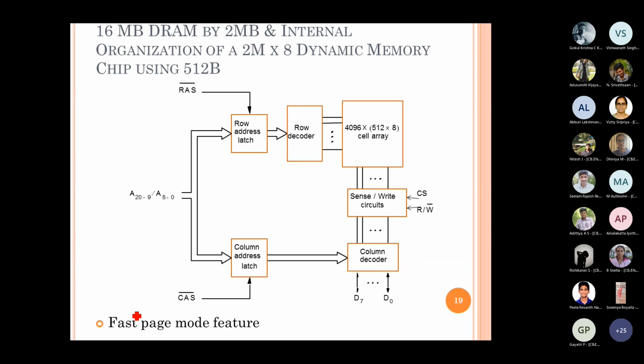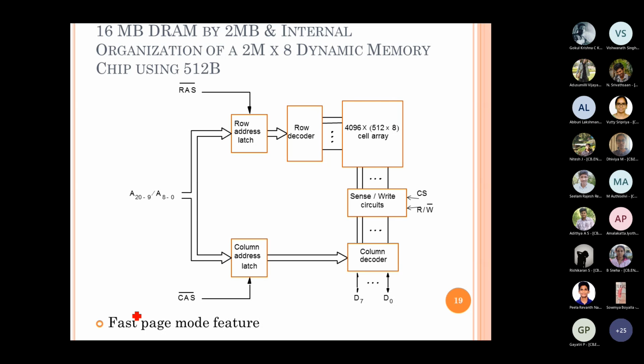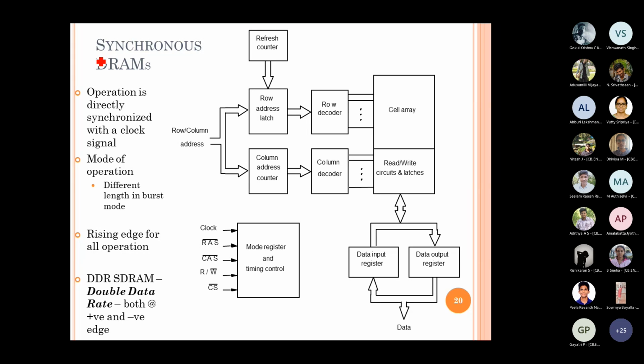We come to this design later, right? There is also something called a synchronous DRAM, right? And different DRAMs you can come across, right? Earlier it was SDRAM, and now DDR is most widely used, right? In case of a synchronous DRAM, DDR is also synchronous only. So whenever you know the word synchronous, what does it convey in circuit design, can anyone tell me?